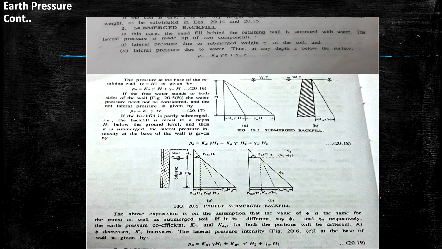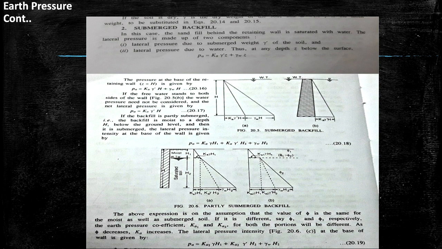That same pressure acts on H2 as an overburden pressure. So at the base, the first component of the load is Ka gamma H1, and for the saturated soil up to height H2 it will be Ka gamma dash H2 plus gamma w H2. So finally we can say Pa equal to Ka gamma H1 plus Ka gamma dash H2 plus gamma w H2.